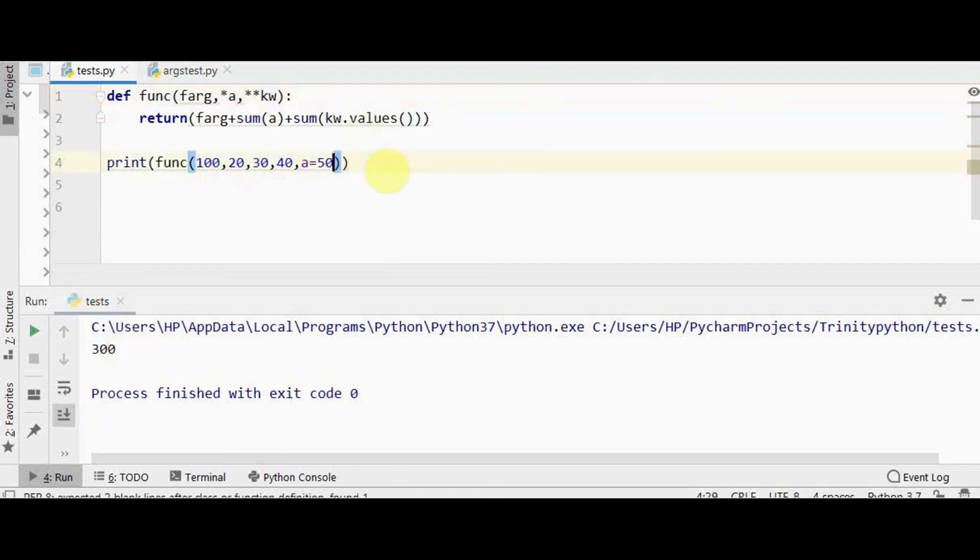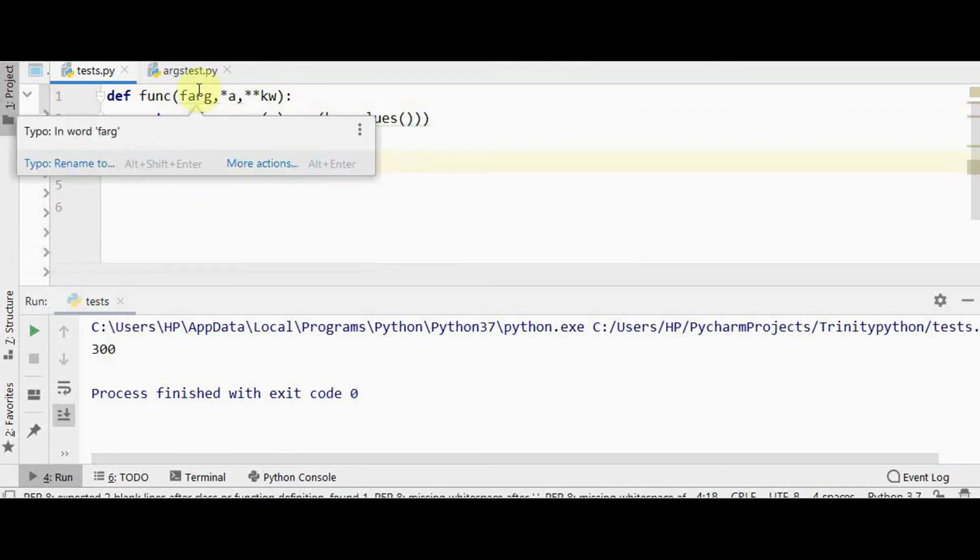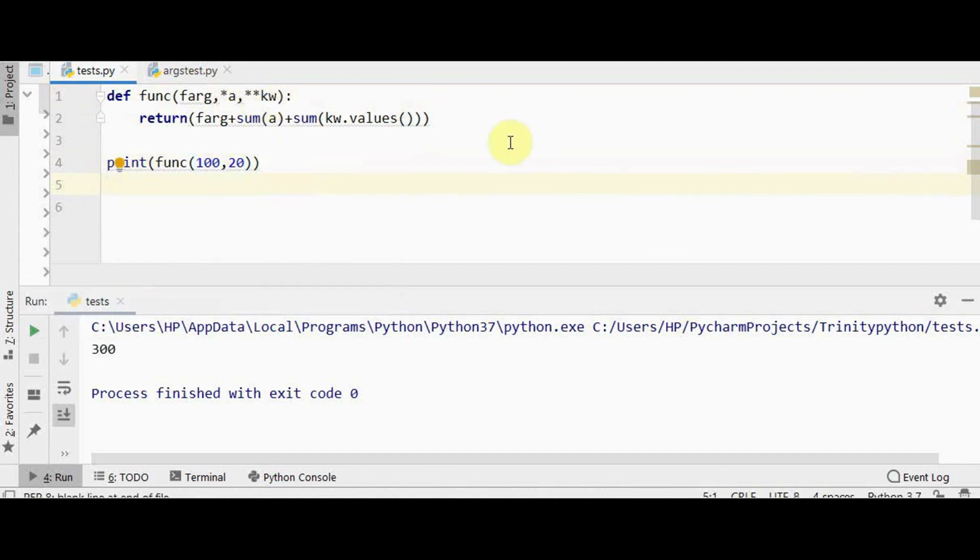What if I pass just two arguments? In that case, the first argument is considered as the formal argument and the second argument is in star args. And keyword arguments are not mandatory. You can pass any number of arguments. So on running this, we get 120. You can also call this function just by passing 100 alone.